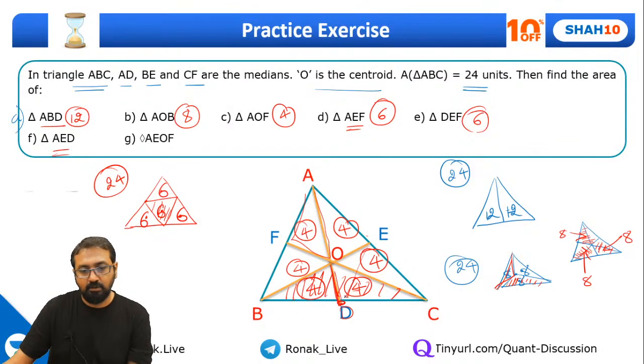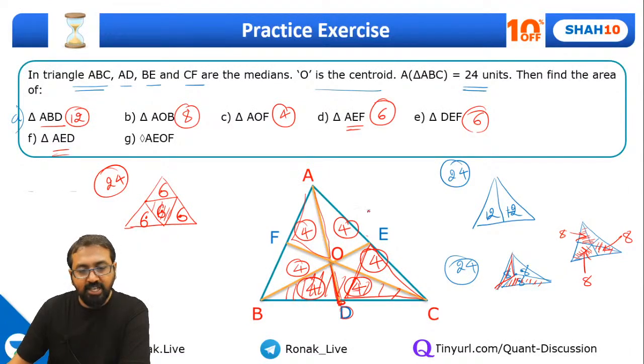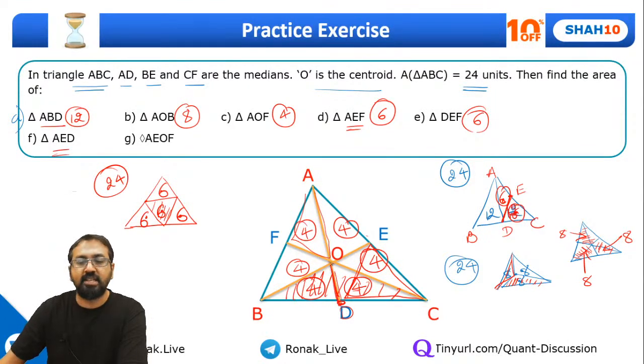This part. Now if you observe, this much part is nothing but what we have understood to be 6 units, right? So we need to find the area of triangle AED, correct? AED. Okay, so guys, we know this is 12 and 12. Let's look at it this way, ADBC. So we know ADC is 12 units and E is the midpoint over here. So if I connect D with E, can I say this triangle will be divided in 2 equal areas? So this should be 6 and this should also be 6.